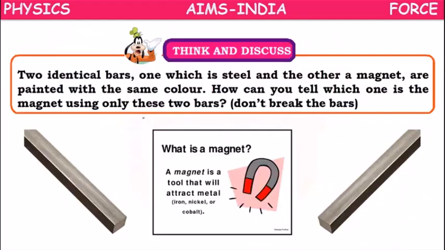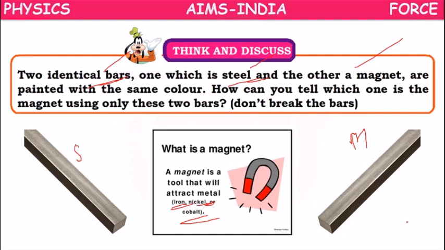So next, let's discuss this question. Two identical bars, one made of steel, and another made of magnet. Suppose this is steel, and this is a magnet made of iron, nickel, cobalt.